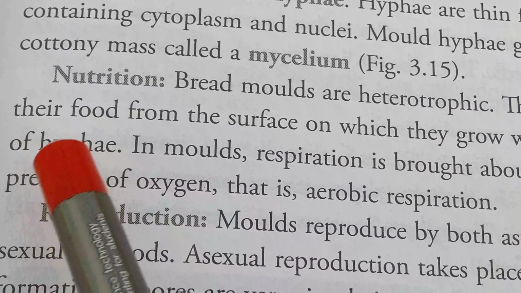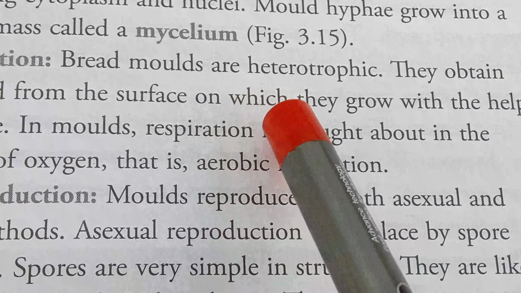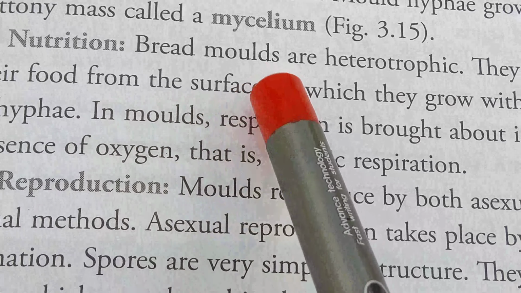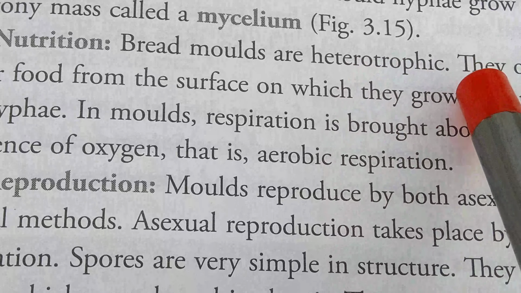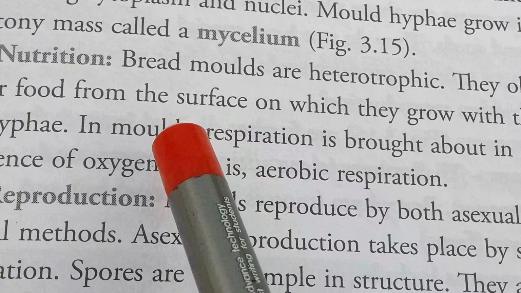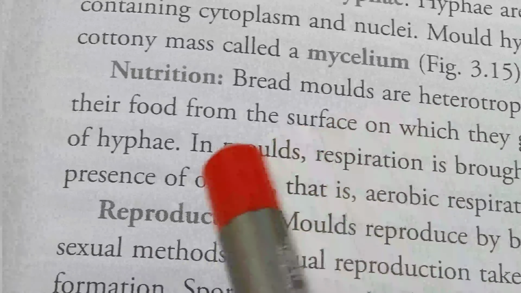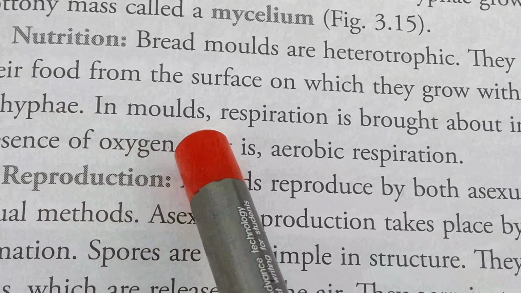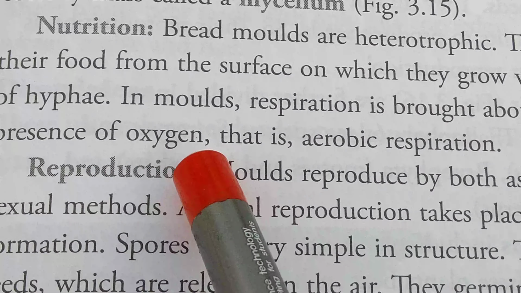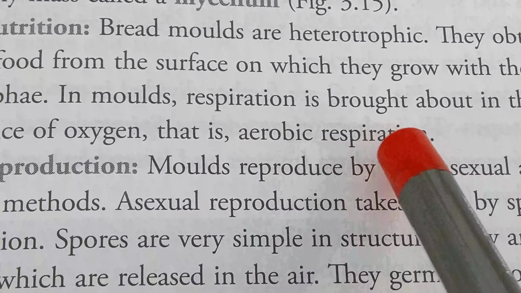Nutrition. Bread molds are heterotrophic. They obtain their food from the surface on which they grow with the help of hyphae. So bread molds are not able to produce their own food. That's why they collect nutrients from the surface on which they grow with the help of hyphae. In molds, respiration is brought about in the presence of oxygen, that is aerobic respiration.